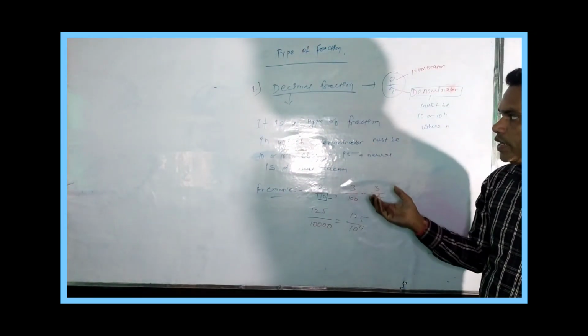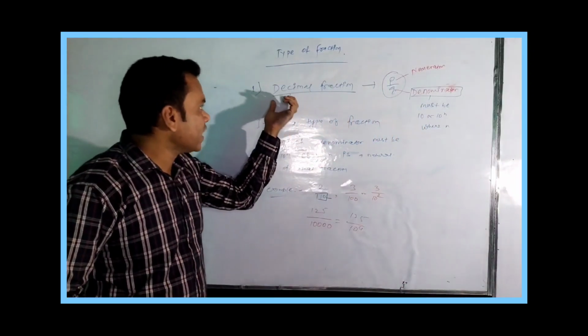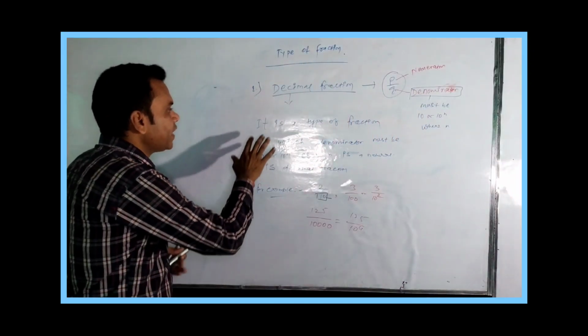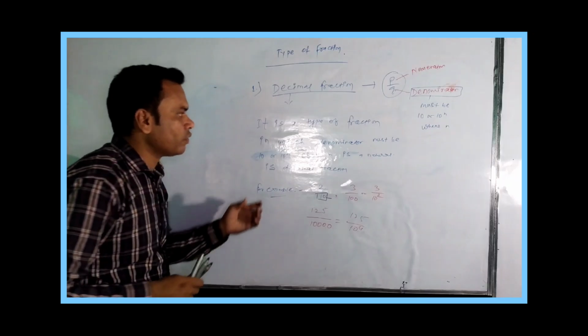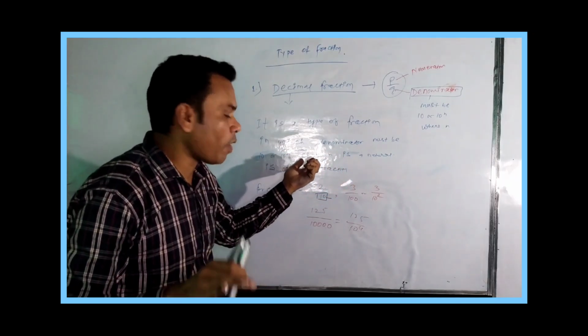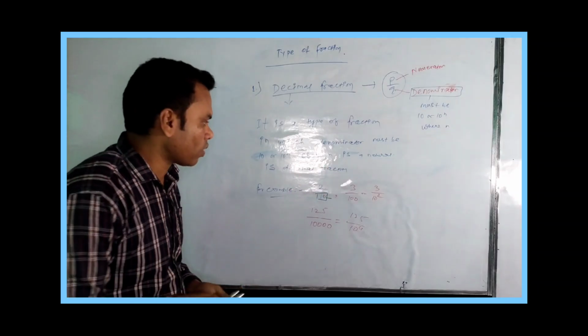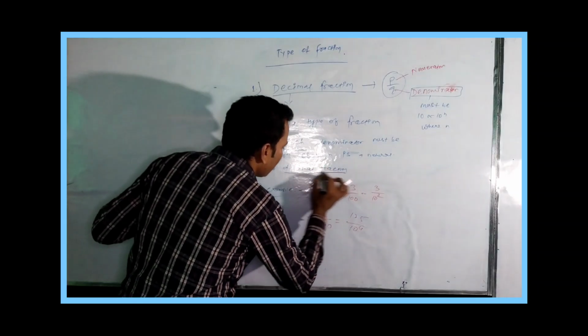Guys, look at what I'm teaching here. First of all, a decimal fraction is a type of fraction in which the denominator must be 10 or 10 to the power n, where n belongs to the natural numbers. It's called a decimal fraction.